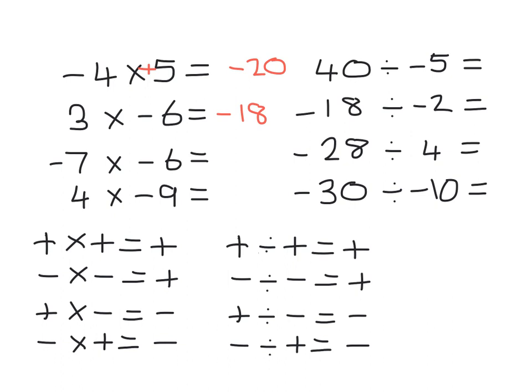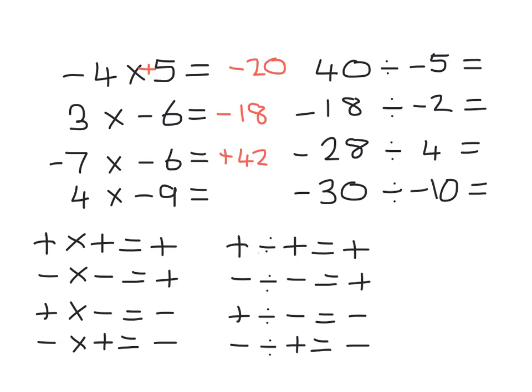7 multiplied by 6 is 42. It's 2 negatives multiplied together. So 2 negatives multiplied together we know is a positive. So you can just leave it as 42. Or if it makes you feel more comfortable, you can put the positive sign in front.